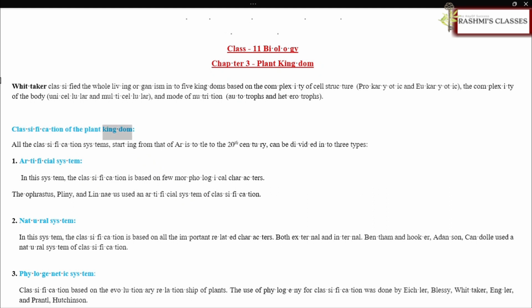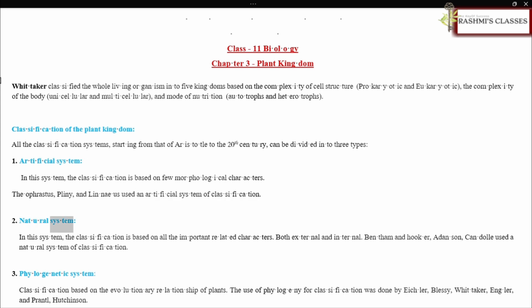Classification of the plant kingdom. All the classification systems, starting from that of Aristotle to the present century, can be divided into 3 types. Artificial system. In this system, the classification is based on few morphological characters. Theophrastus, Pliny, and Linnaeus used an artificial system of classification.